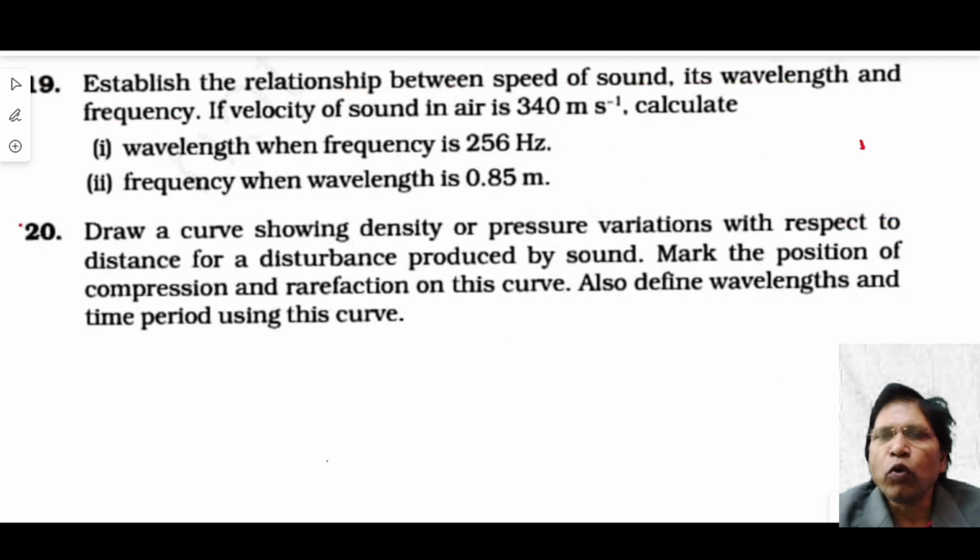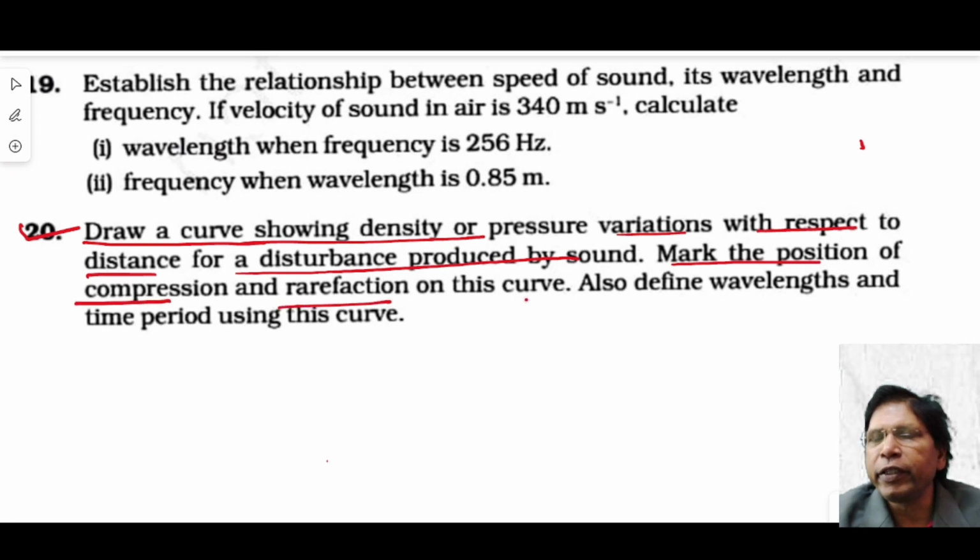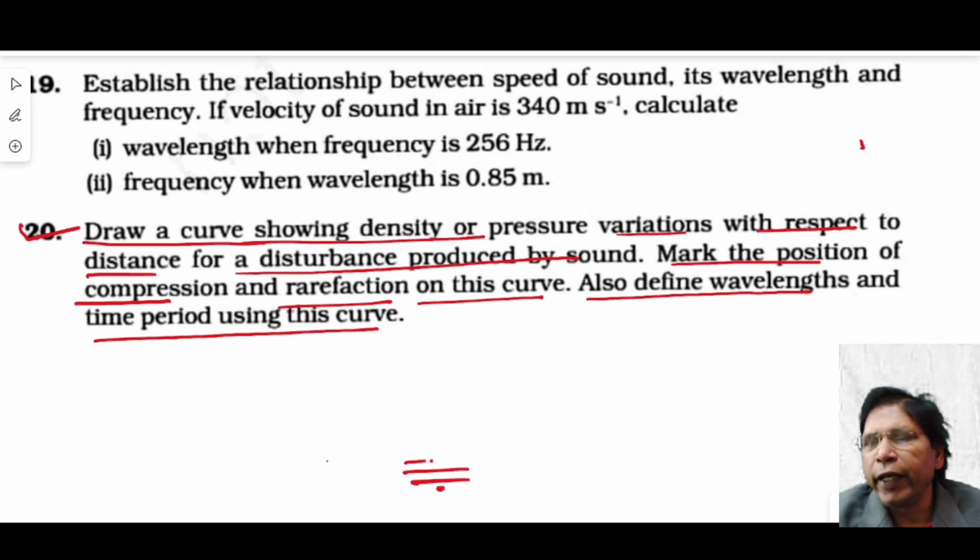Now question number 20: draw a curve showing the density or pressure variation with respect to distance for the disturbance produced by sound. Mark the position of compression and rarefaction in this curve and define the wavelength and period using this curve. Suppose sound propagates in the upward direction. So here compression and rarefaction occur. This is the compression and this is the rarefaction.